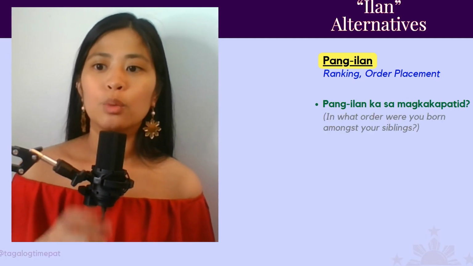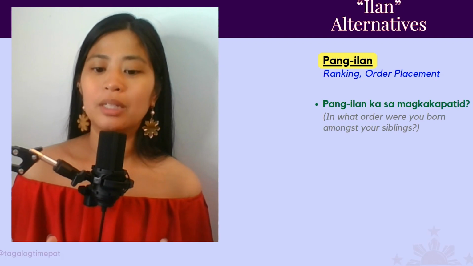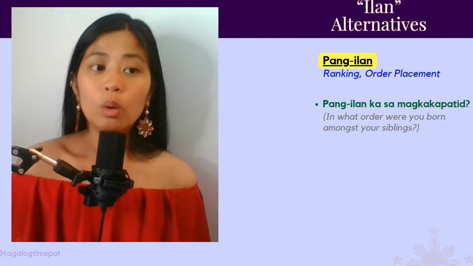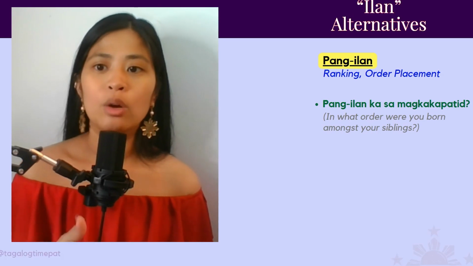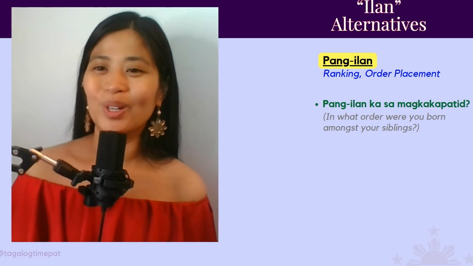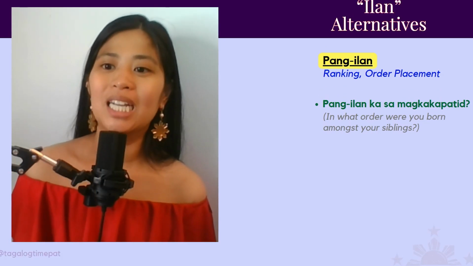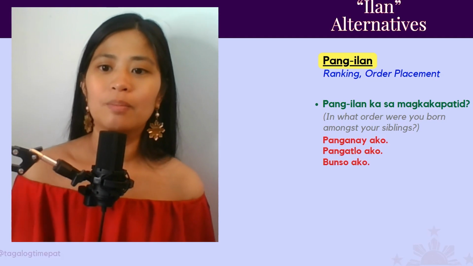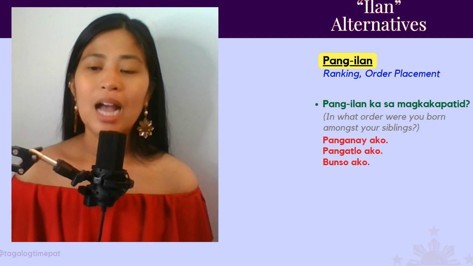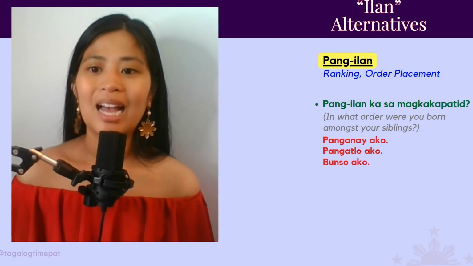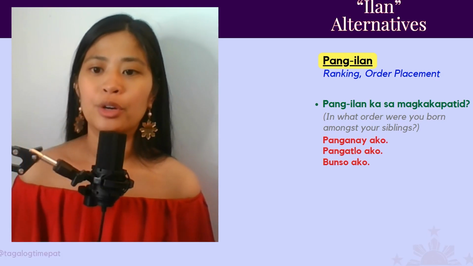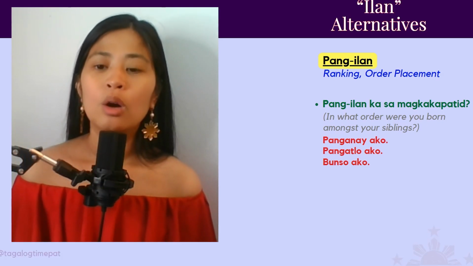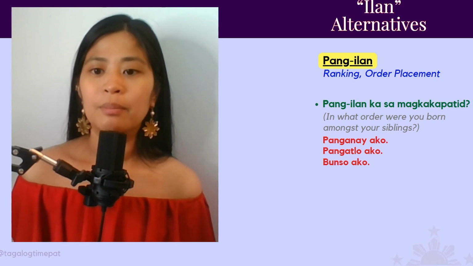In what order were you born amongst your siblings? So, were you the oldest? Were you the firstborn? Are you in the middle? Are you the last? Where were you in the order of your siblings? Pang-ilan ka sa magkakapatid? Some responses, panganay ako, I'm the oldest. Panganay ako. Pangatlo ako, I'm the third. Pangatlo ako. Or bunso ako, I am the youngest.